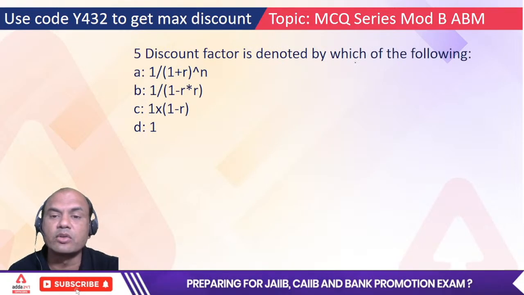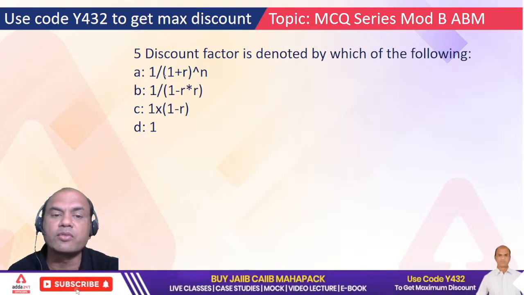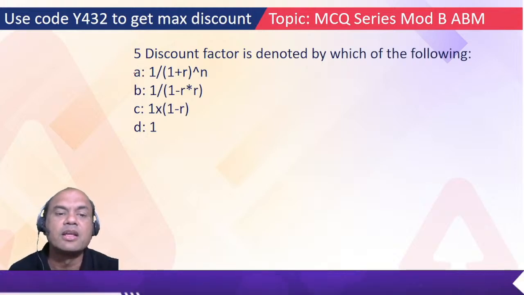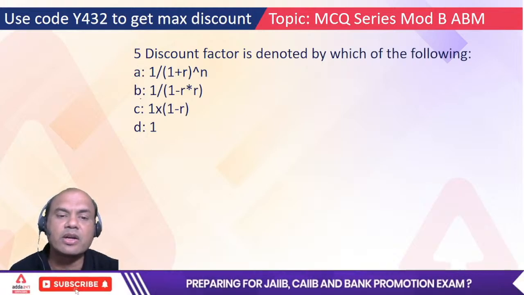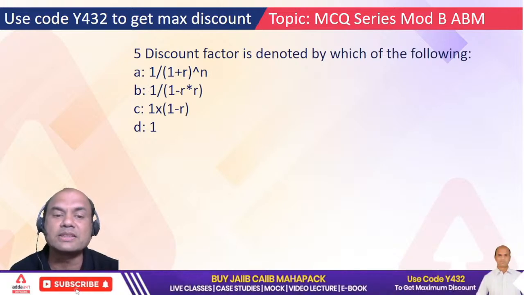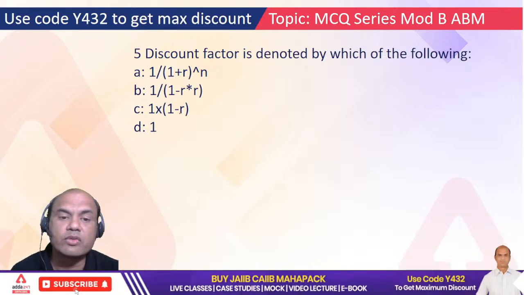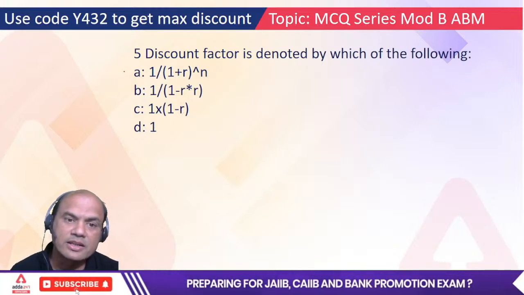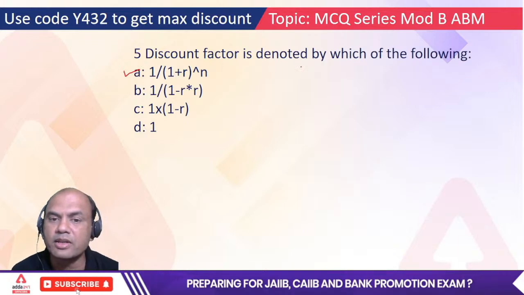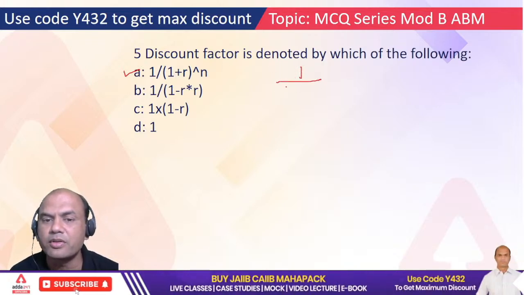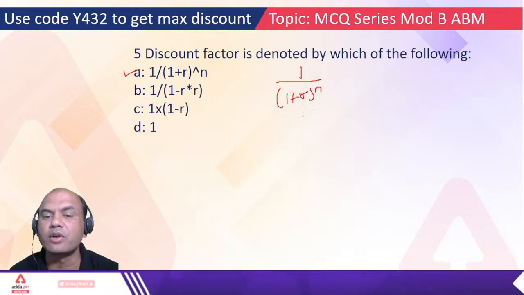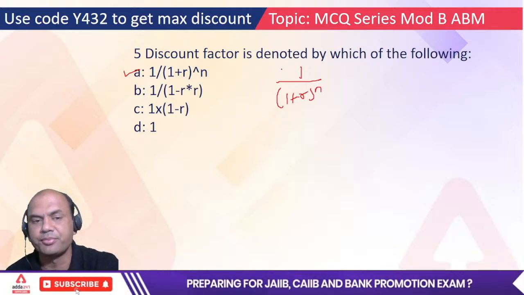Discount factor is denoted by which of the following? Discounting or discount, one and the same thing. So it is denoted by what? A, B, C or D. 1 upon 1 plus R raised to N, or 1 upon 1 minus R into R, or 1 into 1 minus R, or 1. So what is the correct one? Correct, right? Answer is A. 1 upon 1 plus R raised to N. That is called the discounting factor.